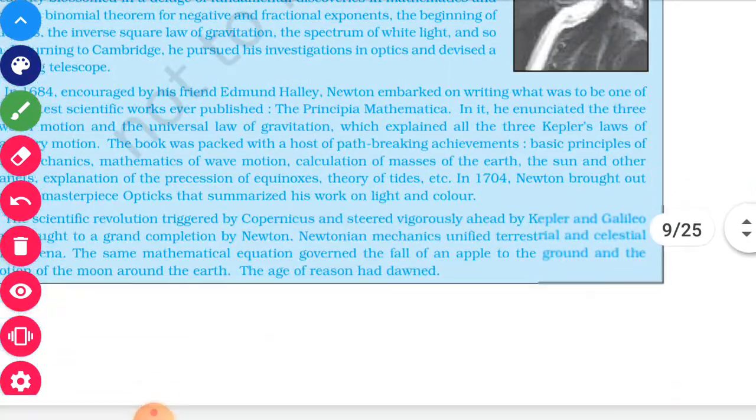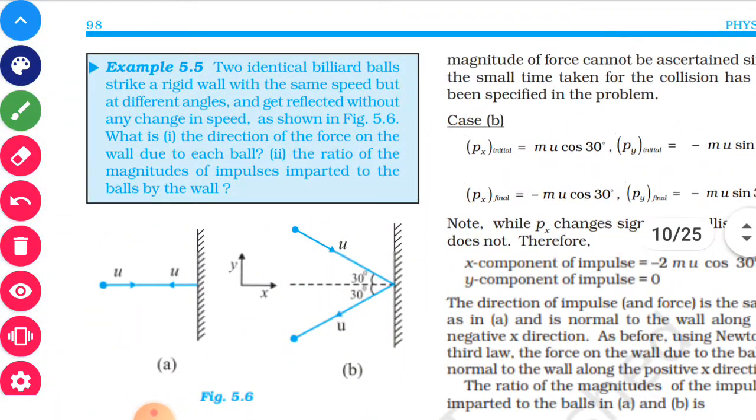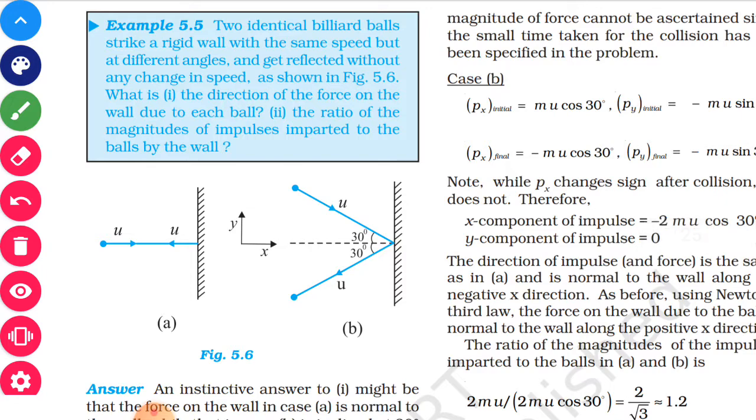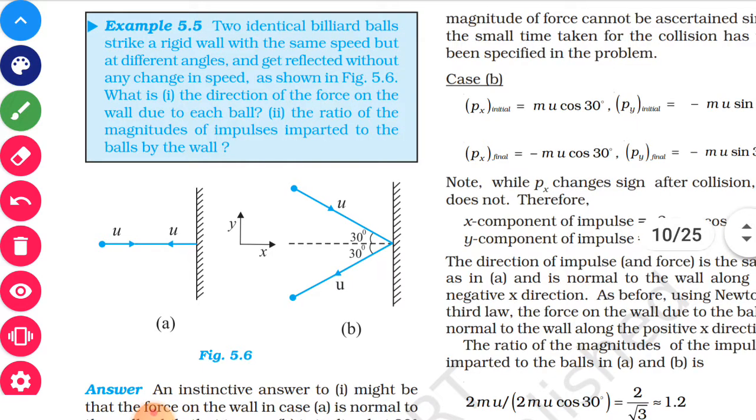Now there is one example here. Two identical billiard balls strike a rigid wall with the same speed but at different angles and get reflected without any change in speed. Figures are given to you. We want to find the direction of the force on the wall due to each ball, and second, the ratio of the forces.